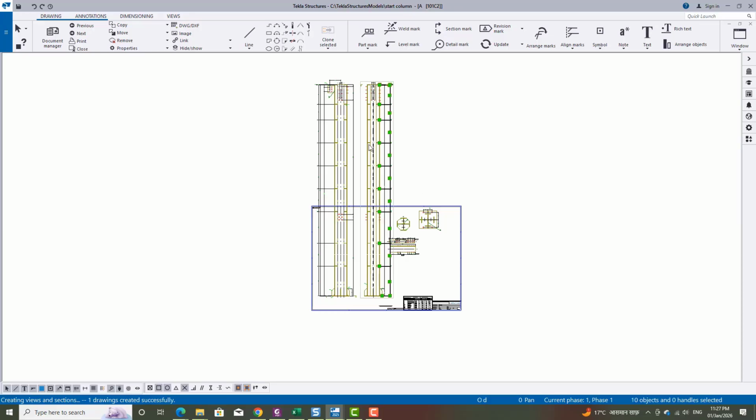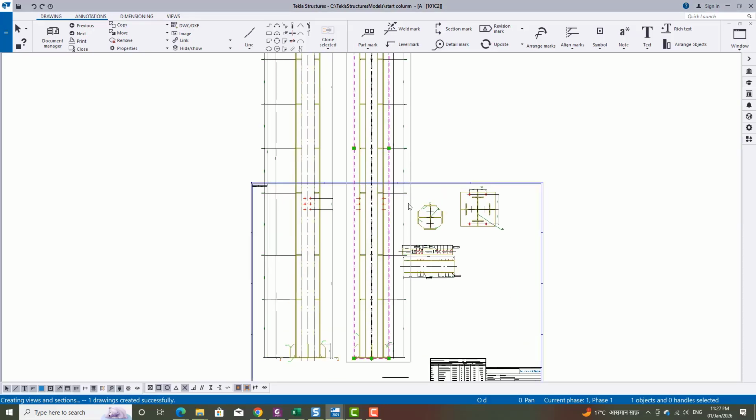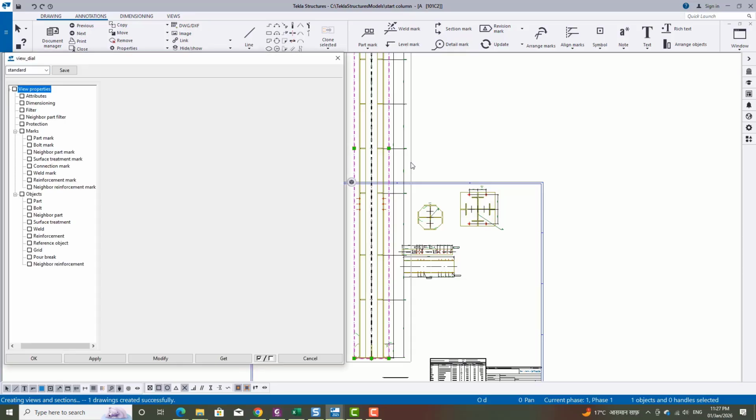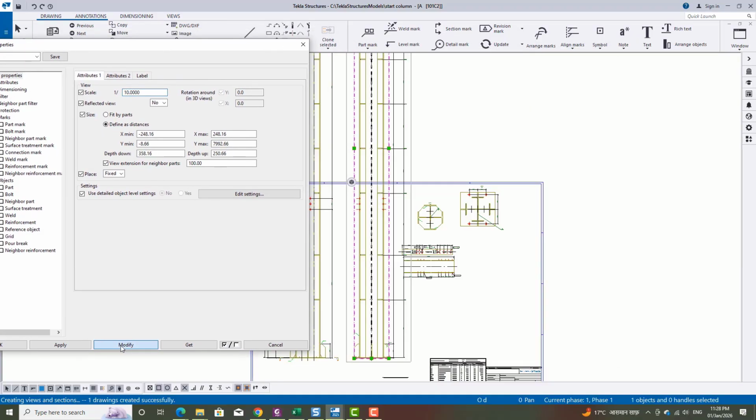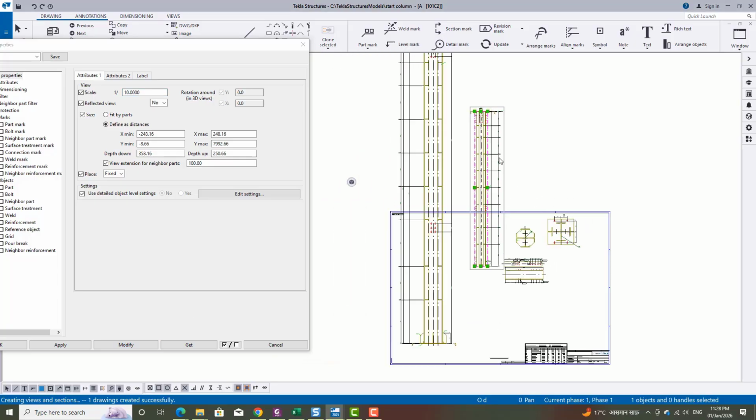Tekla by default created one fabrication drawing of this column, but it's going outside from the template. Here you can see. Just click on the hidden rectangle and go to the property of this column. Here we will try with the scaling factor 1:10, and let's see.